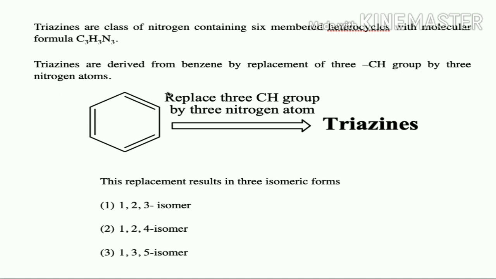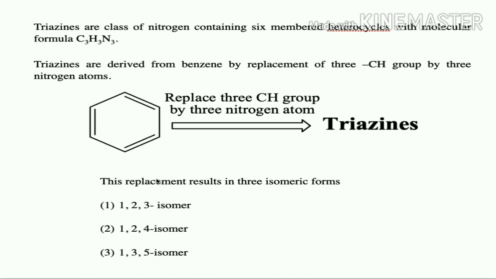In the previous lecture we discussed diazines, where the replacement of 2 CH groups by 2 nitrogen atoms leads to the formation of diazines. Now, triazines are derived from benzene by replacement of 3 CH groups by 3 nitrogen atoms.